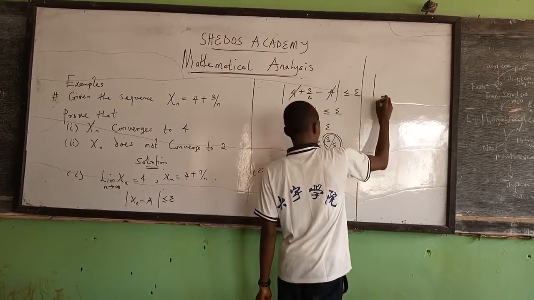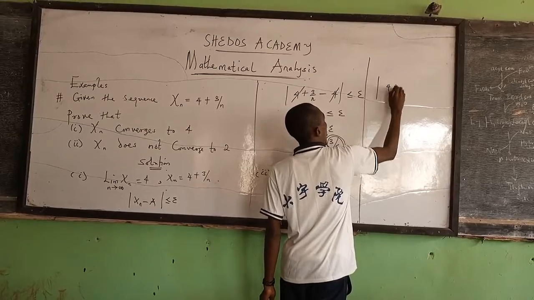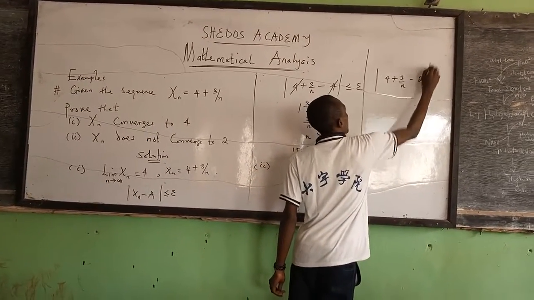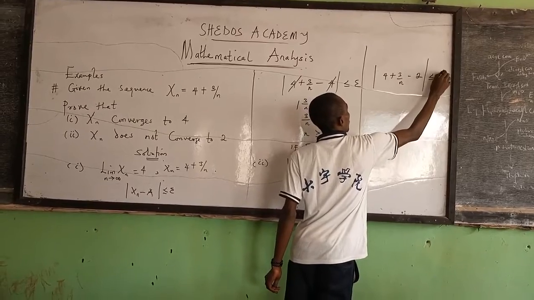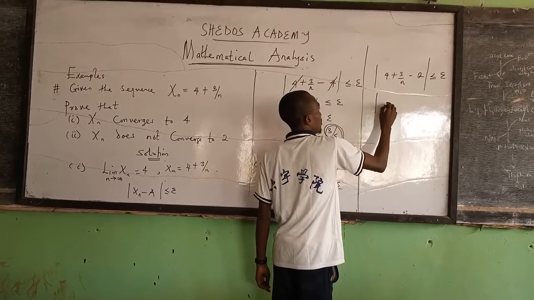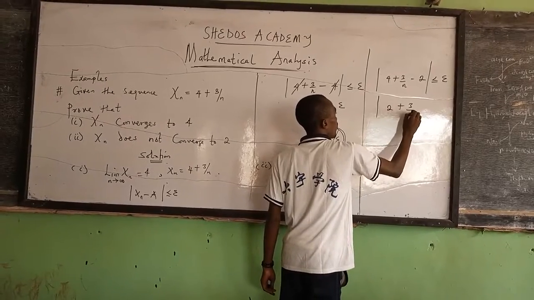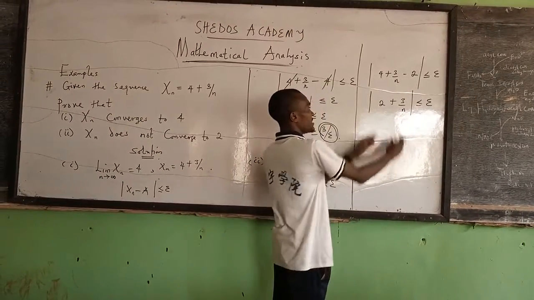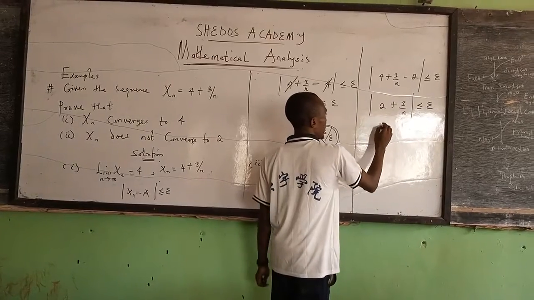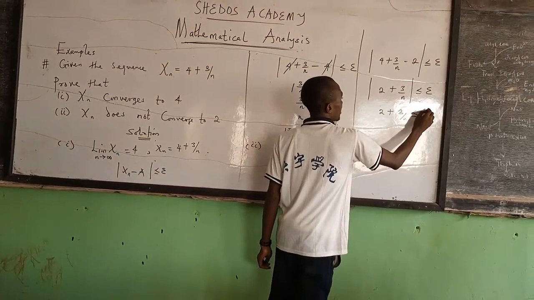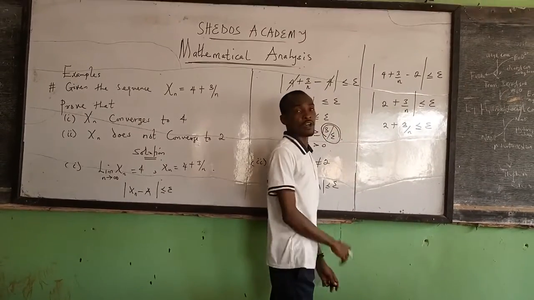Then we have 4 plus 3 over n, which is our sequence, minus the limit, less than or equal to epsilon. When we do this computation, we have 2 plus 3 over n less than or equal to epsilon, taking the absolute value to be 2 plus 3 over n.